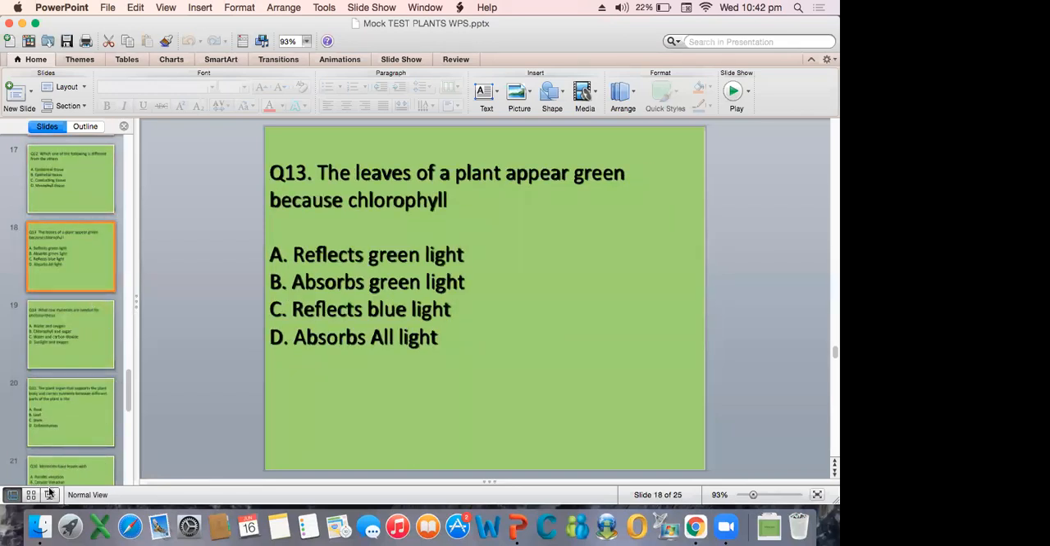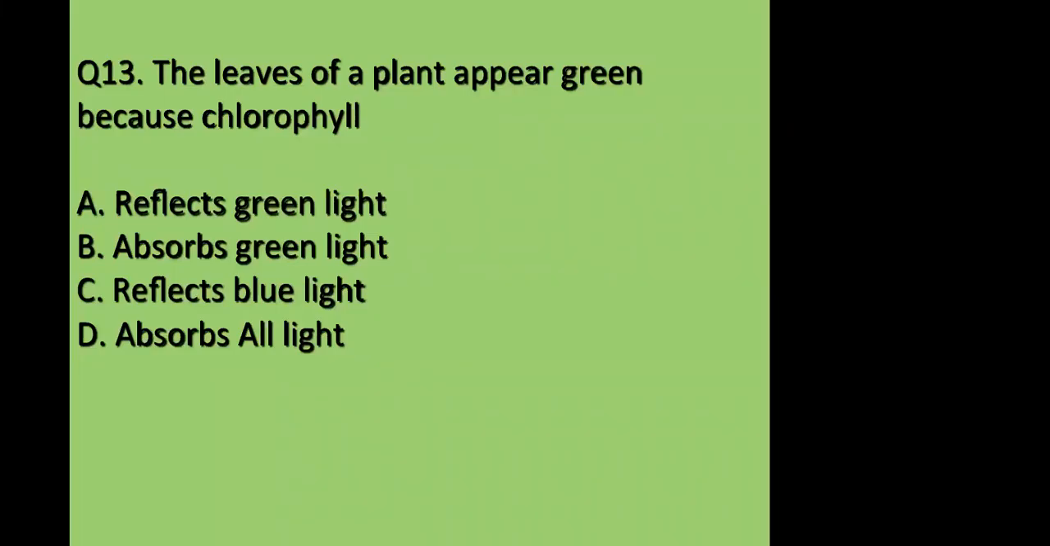The leaves of the plant appear green because chlorophyll absorbs green light, reflects green light, reflects blue light, or absorbs all light.